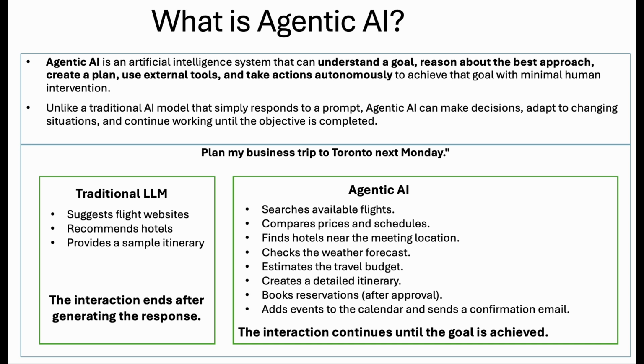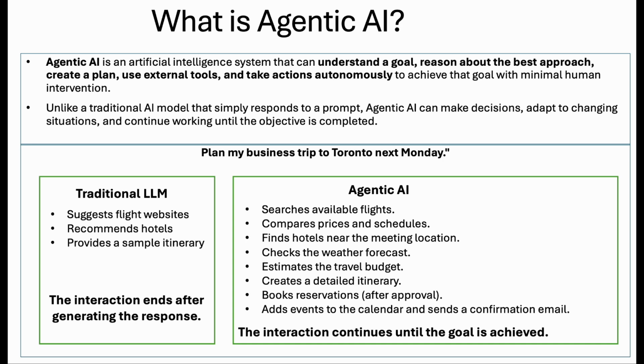An AI agent is not limited to its built-in knowledge. It can interact with external tools such as web search, databases, APIs, email systems, calendars, or enterprise applications to retrieve information and perform real-world actions. The agent remembers previous interactions, user preferences, and historical information. This allows it to maintain context and avoid repeating unnecessary questions. If an action fails or new information becomes available, the agent can revise its plan, choose an alternative approach, and continue working until the objective is achieved.